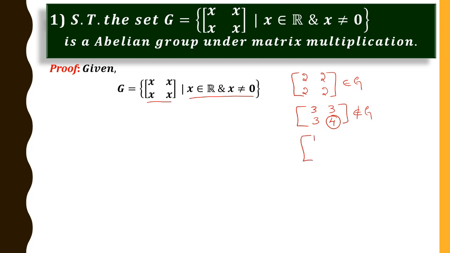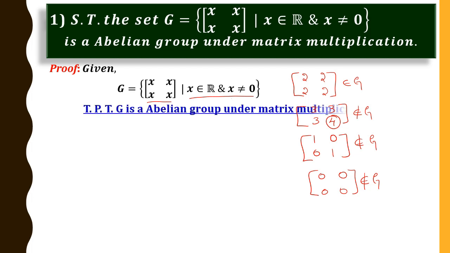Similarly 1, 0, 0, 1. This is also not an element of G, and 0, 0, 0, 0. Clearly this is also not an element of G because x must be non-zero. Okay, what is our aim? Our aim is to prove that G is an abelian group under matrix multiplication.